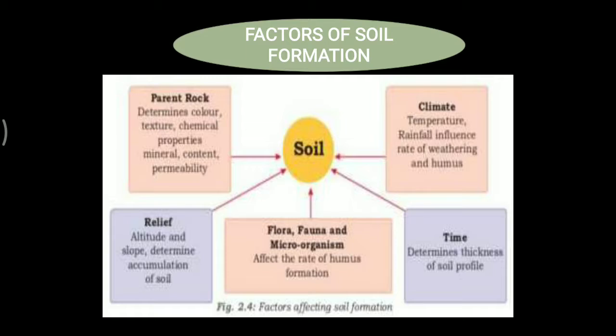Temperature and rainfall influence the rate of weathering and humus. Next we have time. Time determines the thickness of the soil profile. Another one is relief. Altitude and slope determine accumulation of soil. And last we have flora, fauna and microorganisms. All these affect the rate of humus formation.